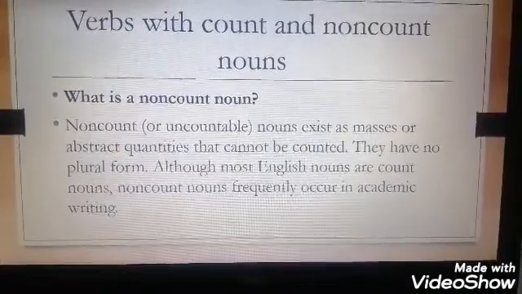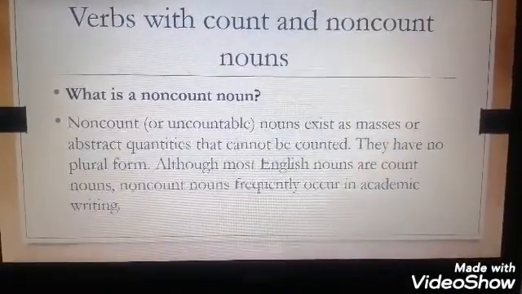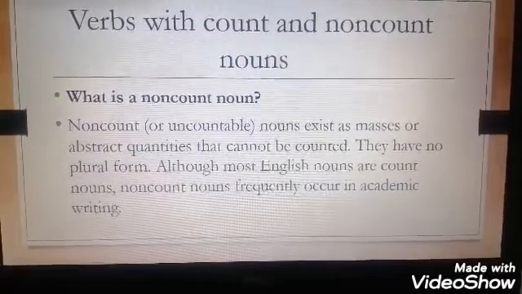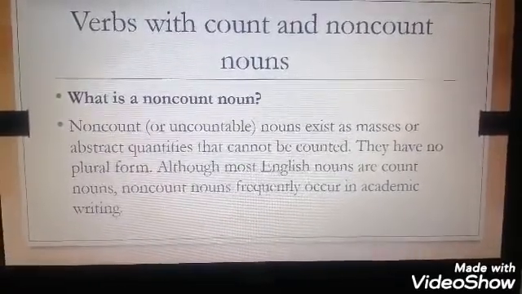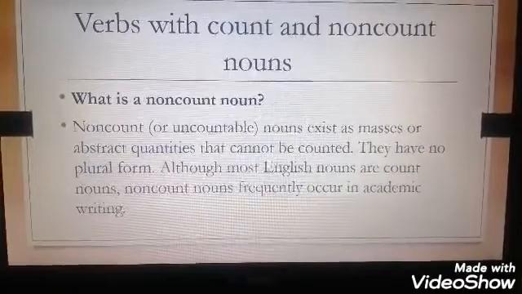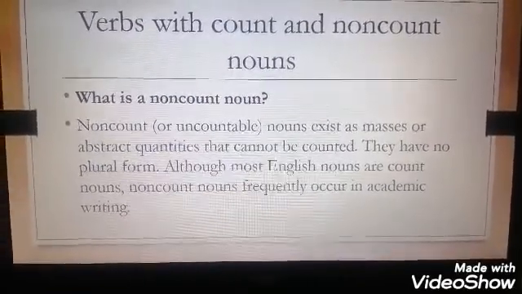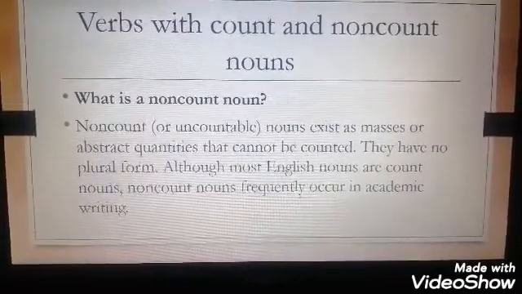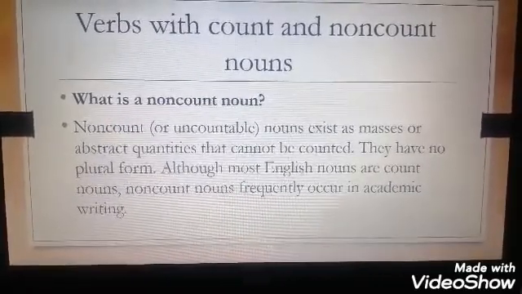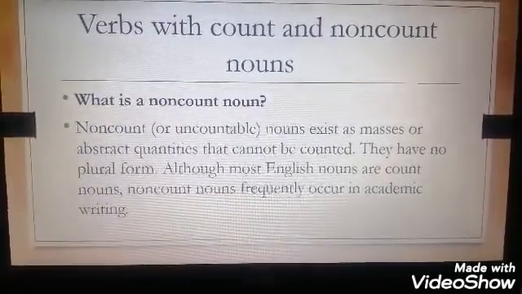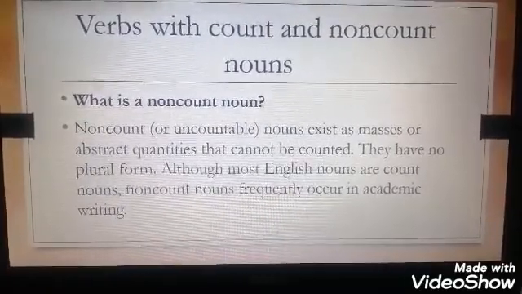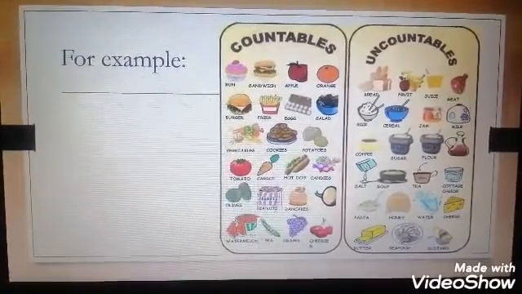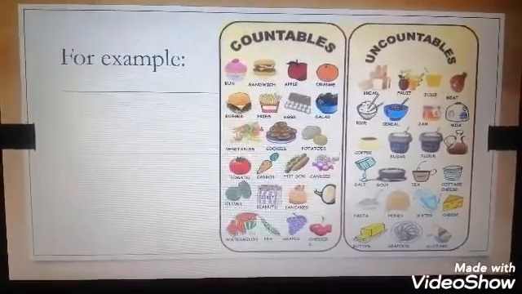What is the non-count noun? Non-count or uncountable nouns exist as masses or abstract quantities that cannot be counted. They have no plural form. Although most English nouns are count nouns, non-count nouns frequently occur in academic writing.